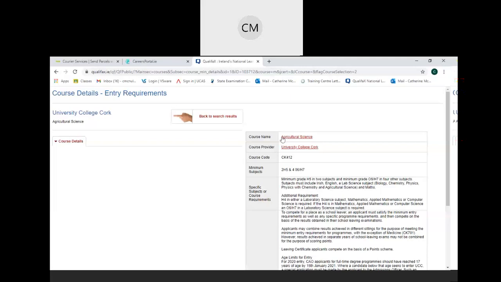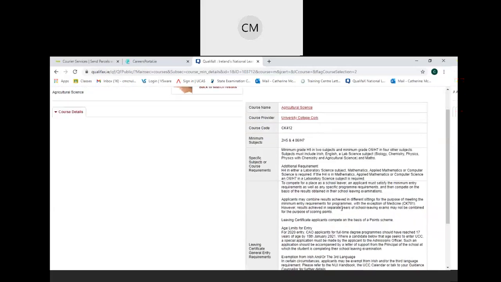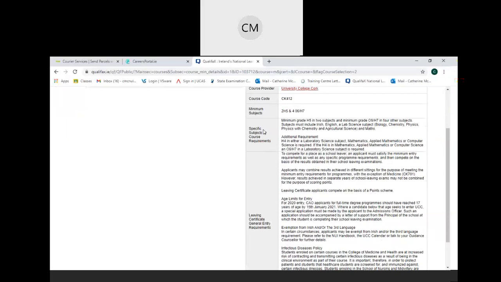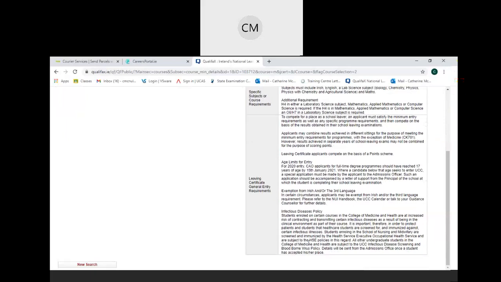So therefore I know that for ag science in UCC, I need at least 1 lab science. So therefore I may wish to choose biology to meet that requirement. Below the specific course requirements, you'll see general entry requirements if you wish to browse that as well.